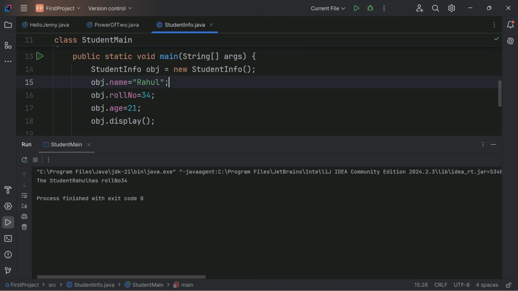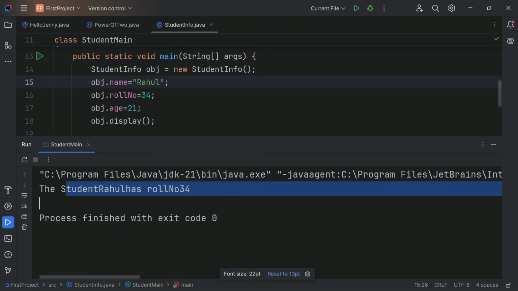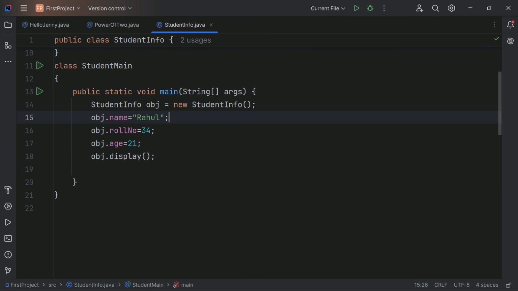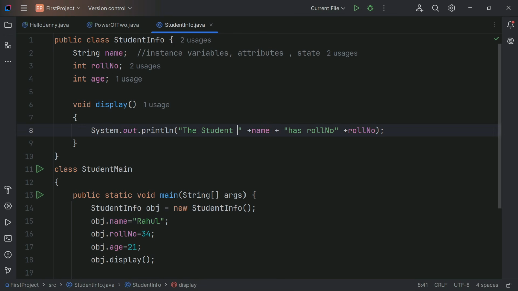See, the student Rahul has roll number 34. We haven't given any space, so if you want to make it easier to read, then just add a space here, here also one space, here also one space. Let's save this and run this.